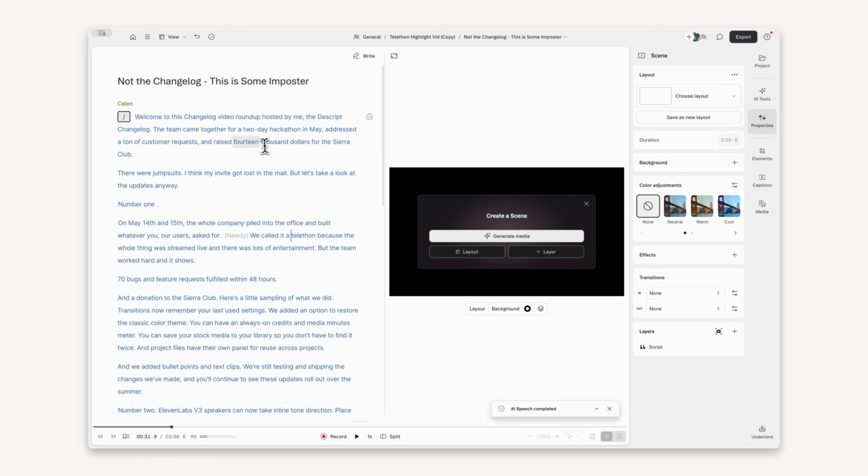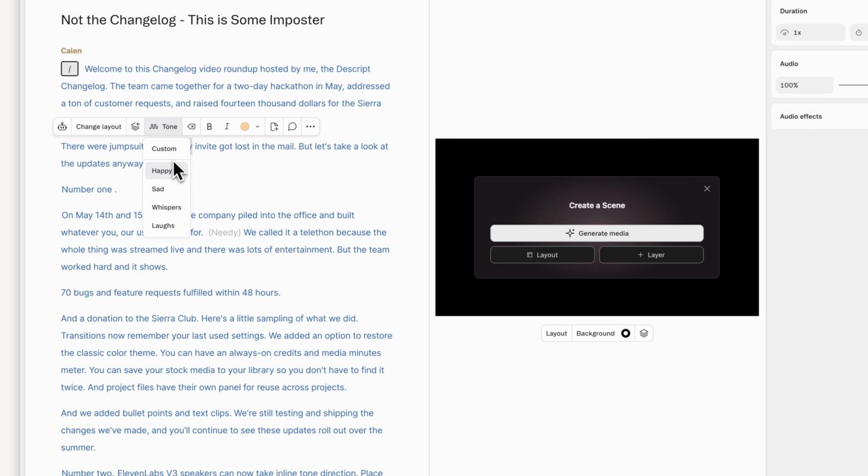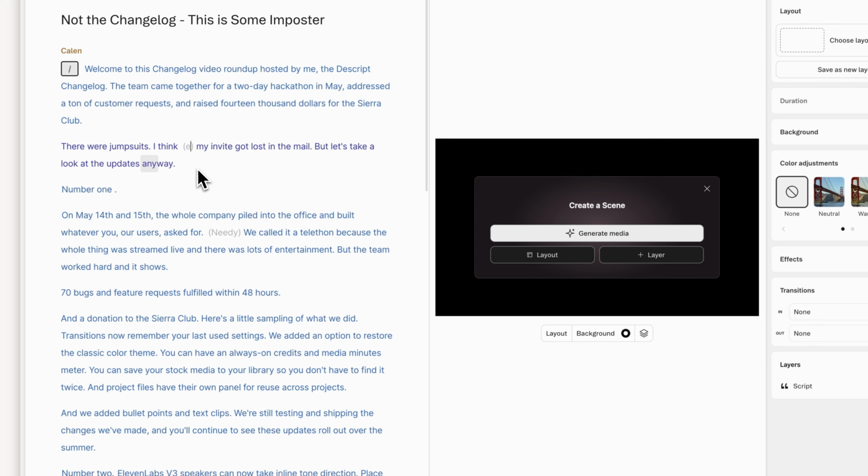Number 2. ElevenLabs V3 speakers can now take inline tone direction. Place your cursor in the transcript, add tone and select whispers, laughs, pauses, or any custom direction you can describe in plain language. The surrounding paragraph regenerates with the new tone applied.